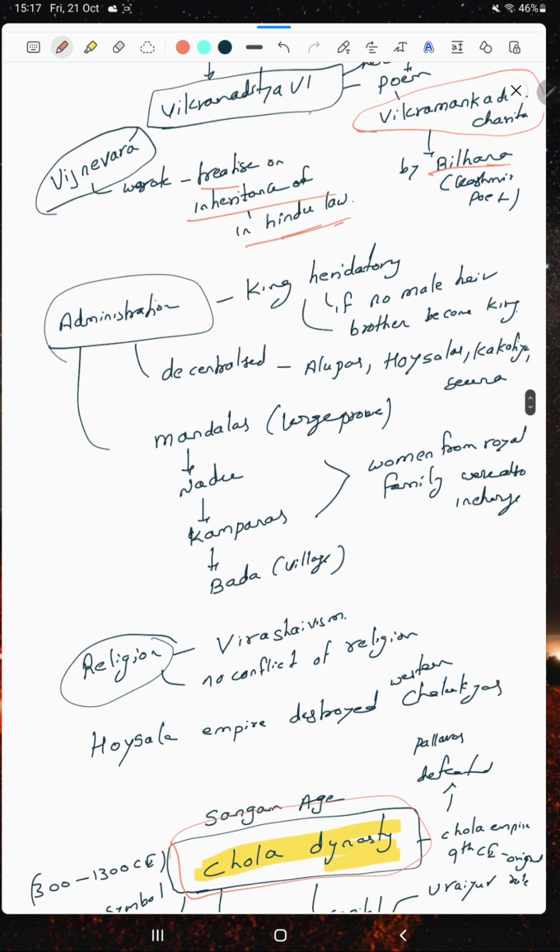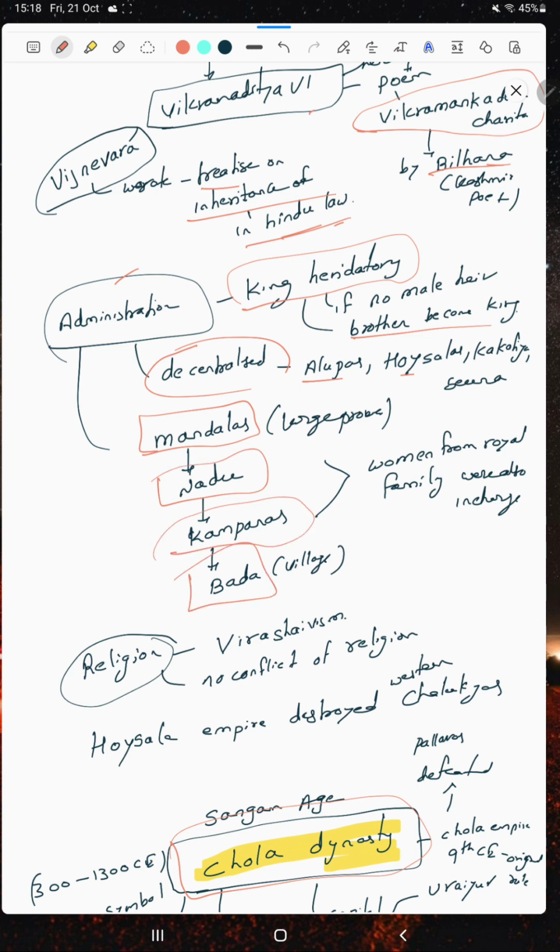What about administration? The king is hereditary in the Chalukyan period. If there is no male heir, then he has to give it to his brother to become king. It is decentralized, meaning the Alupas divided the kingdom into different parts. The administration is centralized, with mandalas, subdivided into nadus, then kampanas, then badas. In nadus and kampanas, women of the royal family could also be in charge.